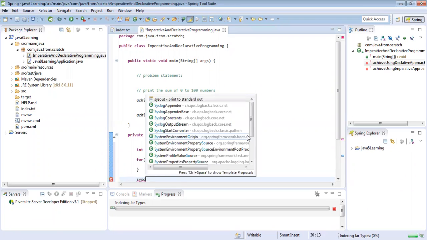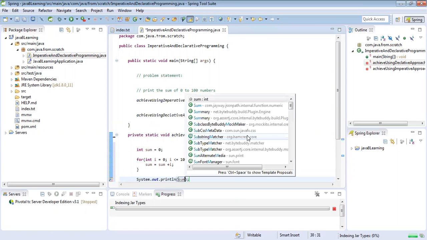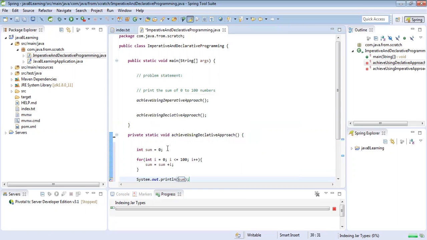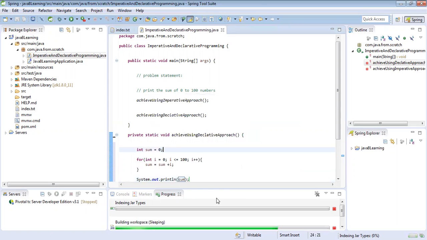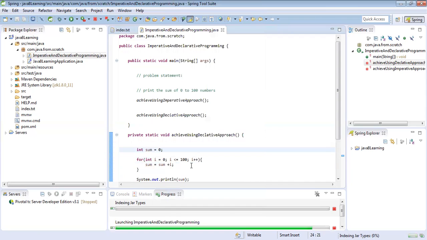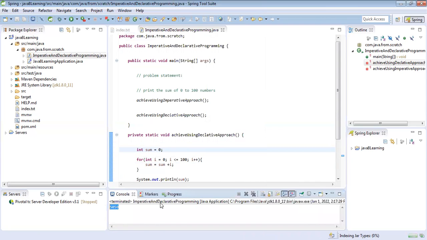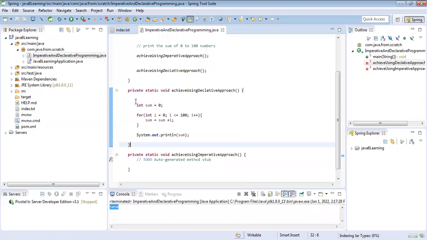And we will print this. Let's run this program. What is getting printed? Yeah, 5050. So it is the sum of these numbers.